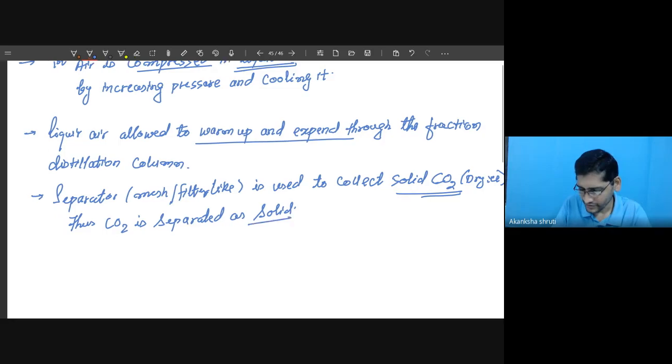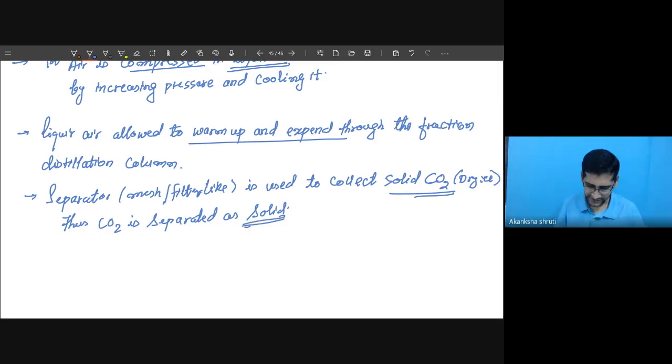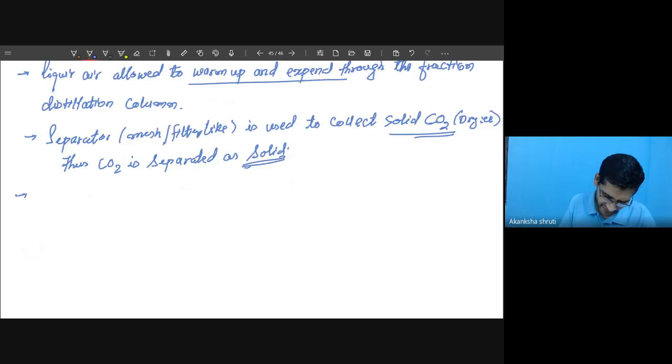तो ये CO2 अपने को किस फेज में मिलता है? Solid phase में. Now, the remaining, means after separator, write that way.